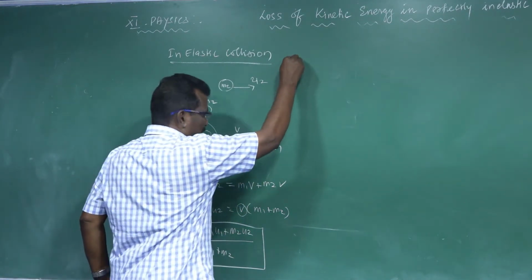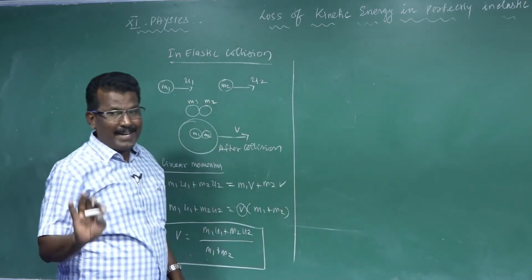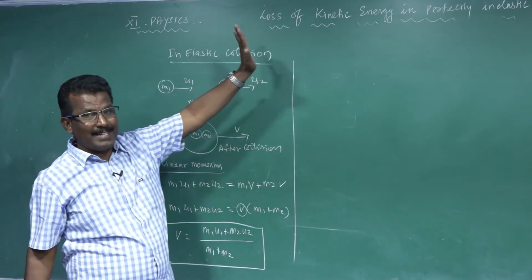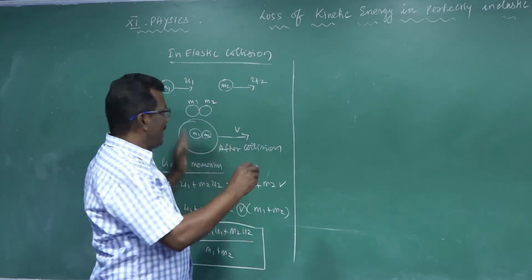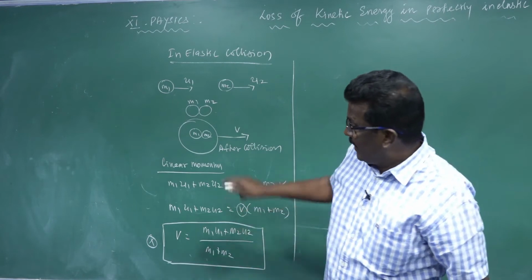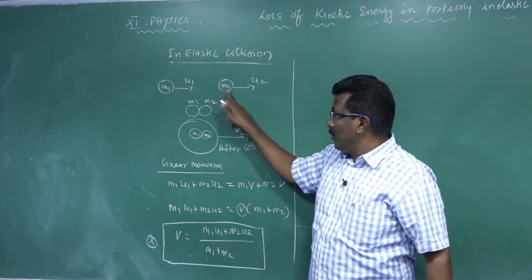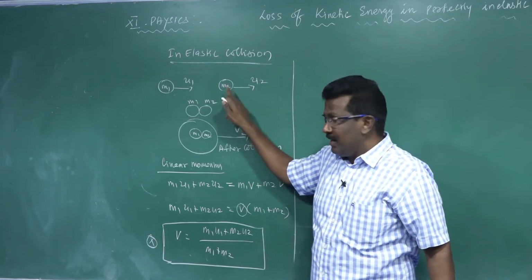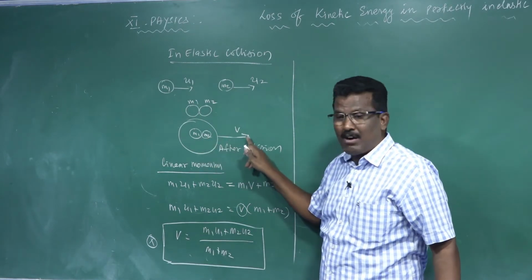But our aim is to calculate the loss of kinetic energy. How much kinetic energy is lost? Where is the kinetic energy greater, and where is it lesser? Before collision, the bodies are separated. After collision, they stick together and move with a common velocity.